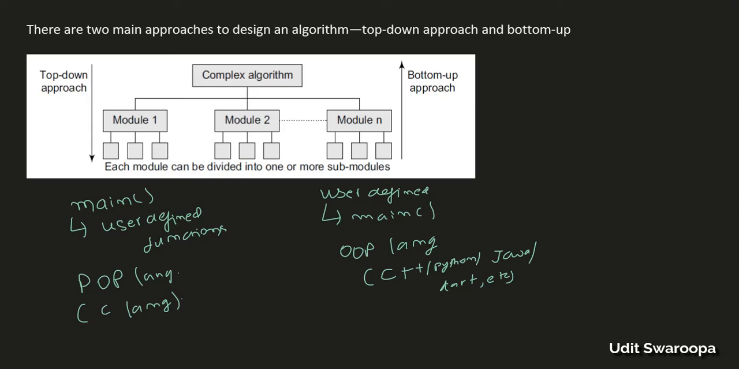The basic difference between the top-down approach and the bottom-up approach is very simple. In the top-down approach, we divide the working of our main function into smaller modules and then we work on them. Whereas in the bottom-up approach, we try to solve the small problems and then integrate them and get the result. Let me show you an example of the top-down approach and the bottom-up approach.